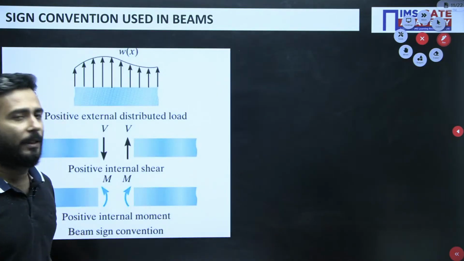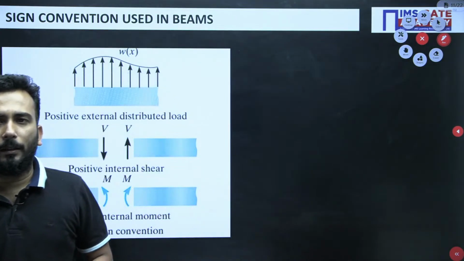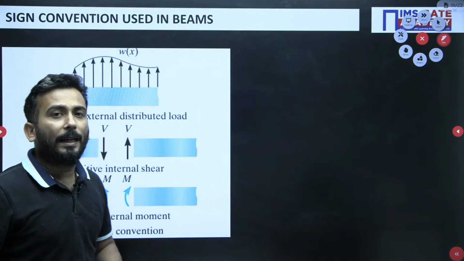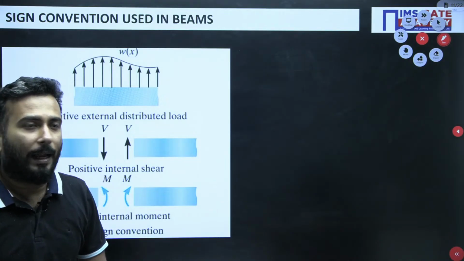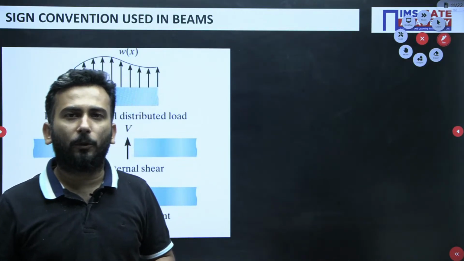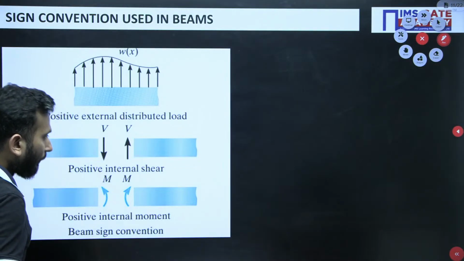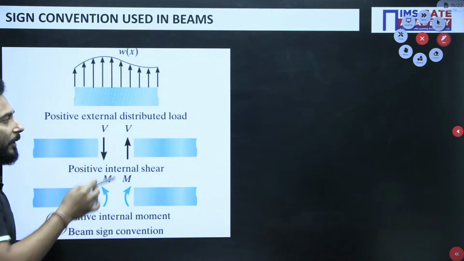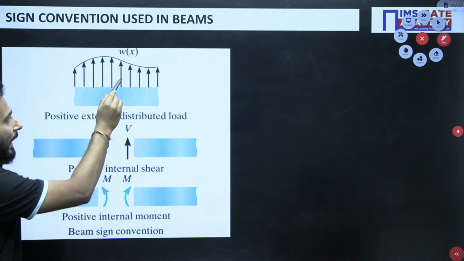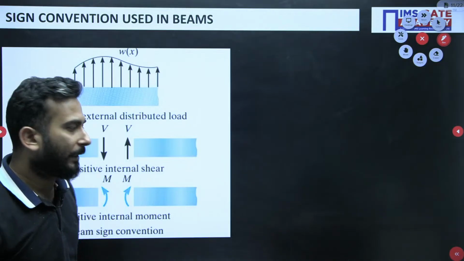Okay. Now, my dear friends, before we proceed to drawing the SFD BMD, it is very important to know the sign convention which is used in beams. Once the sign convention is fixed in your mind, you will have no problem drawing the SFD BMD. You will be facing distributed loads also. If the distributed load is upward, I will consider it as positive. If it is downward, I will consider it as negative.